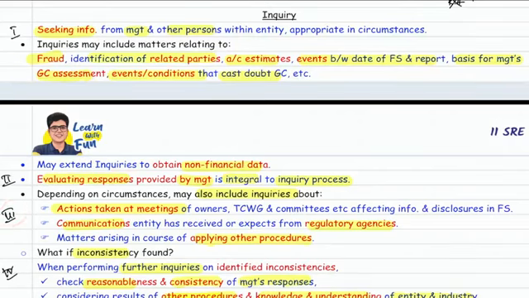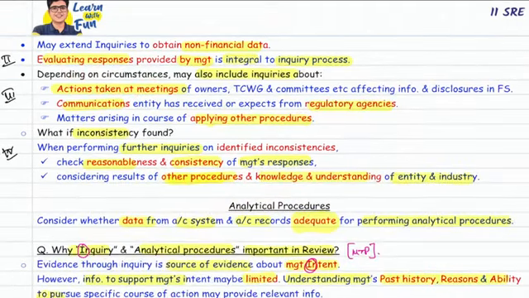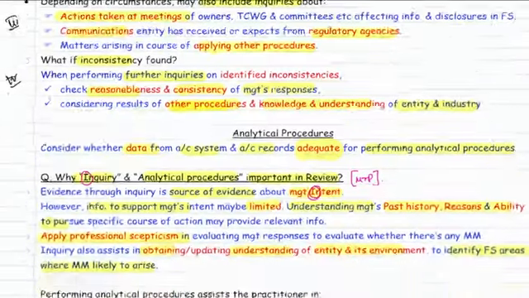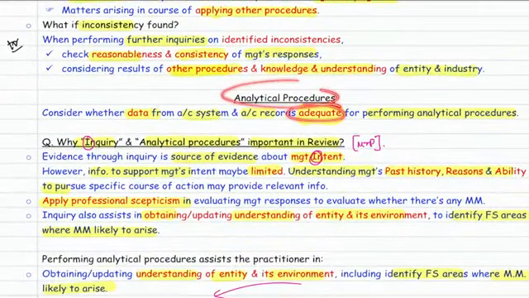Third stage, Neeraj's wife inquires about the actions taken at the meetings, communication from regulatory agencies, other procedures. If any inconsistencies are there, she will do further inquiry and check the management's response considering other procedures and knowledge and understanding of the entity. Are all the points now clear? Yes, sir. For analytical procedure, there should be adequate data to do the analytical procedure.